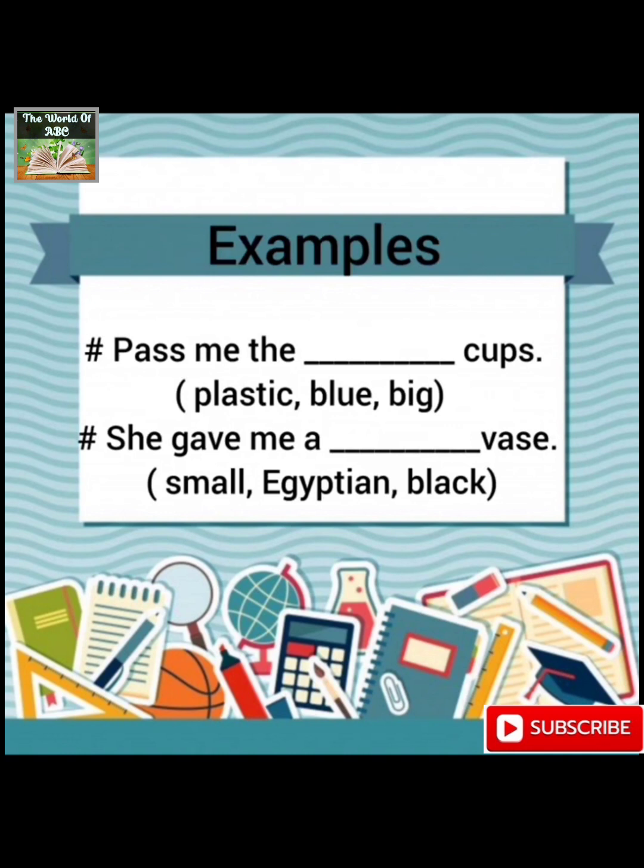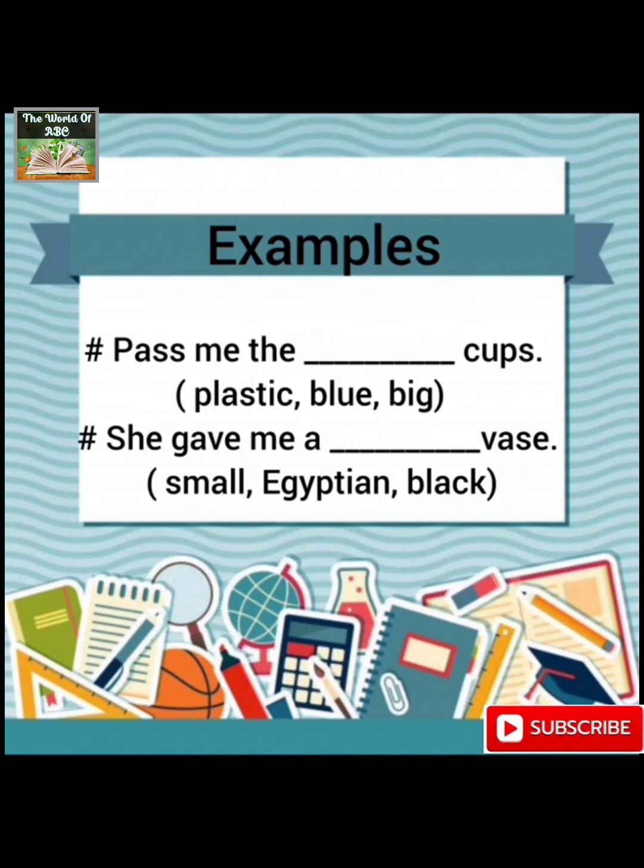In parentheses, we have three adjectives: plastic, blue, and big. As far as a layman is concerned, he or she might place any of the adjectives from the given options at first place, and then at second, and then so on. And he or she might consider it as a correct sentence. But as far as a student of English grammar is concerned, he or she must know where to put which adjective to make a correct sentence.